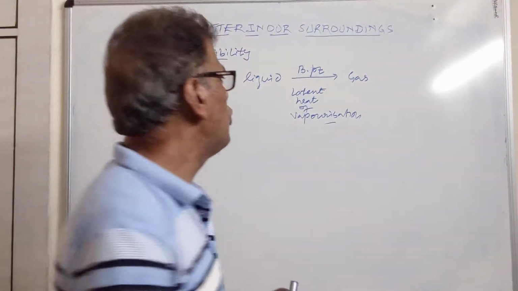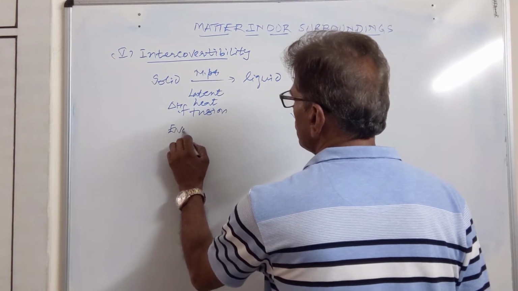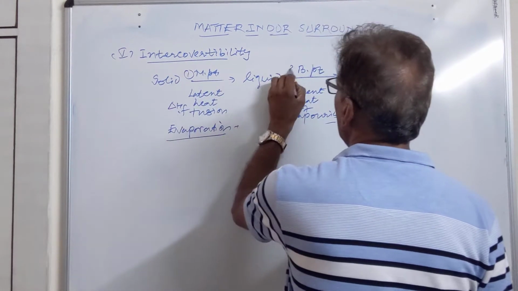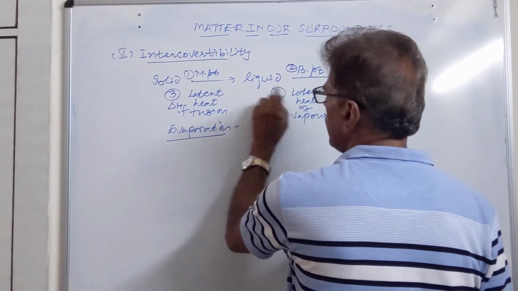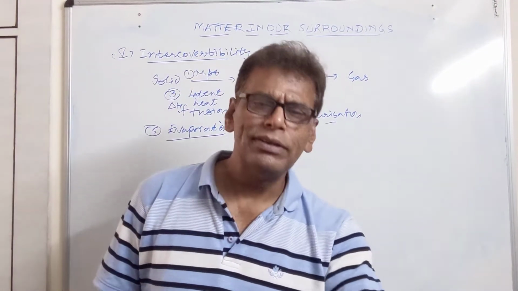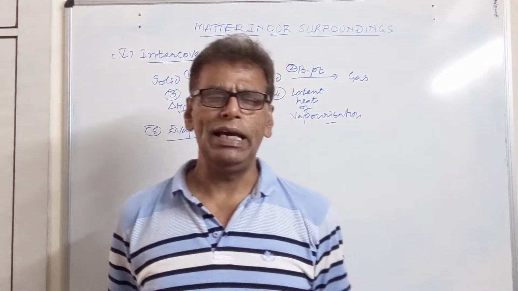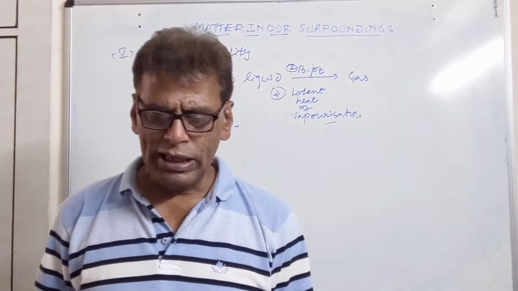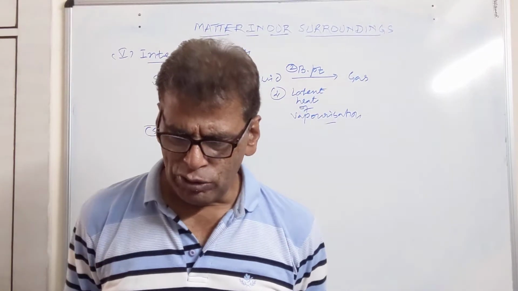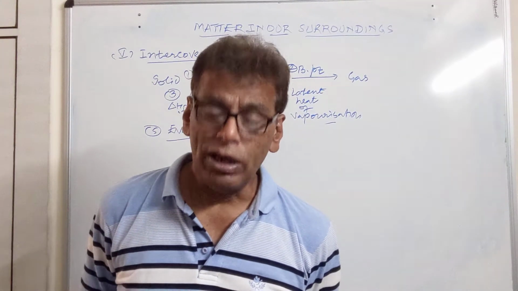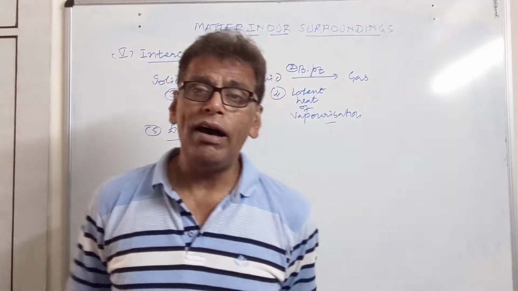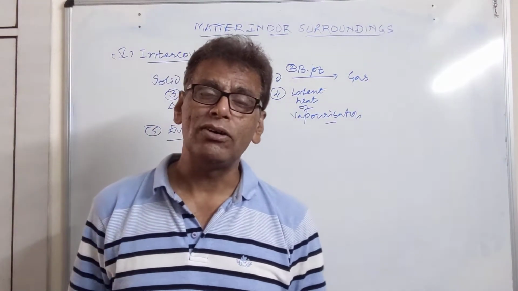Now, what is evaporation? So this is definition 1, 2, 3, 4, and now we have the fifth definition. It is the formation of vapors by a liquid below its boiling point. अपने boiling point से पहले liquid का vapors में बदलना, that is called as evaporation. And the vapors of the liquid are not so energetic during evaporation, since they don't have much energy in that state. Evaporation is a surface phenomenon, and it always causes cooling.